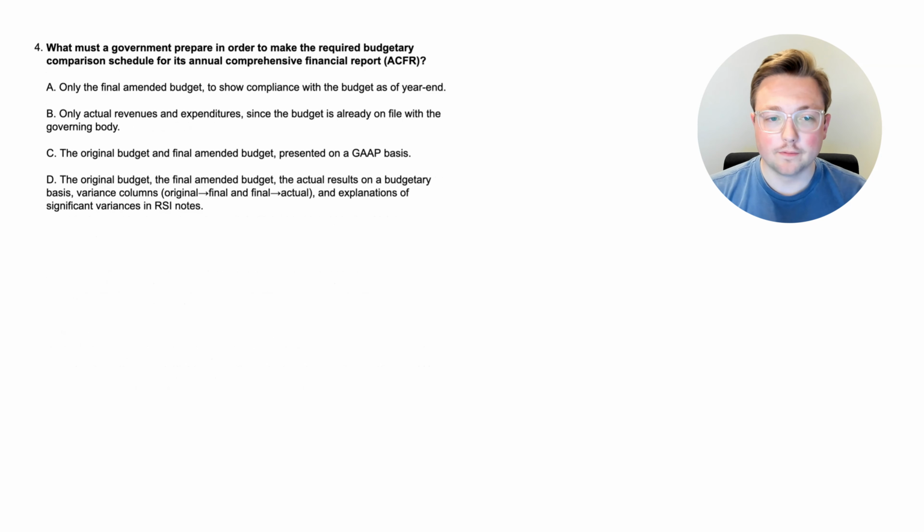All right, here we are at question 4. What must a government prepare in order to make the required budgetary comparison schedule for its annual comprehensive financial report? So what do they need to be able to do the report?